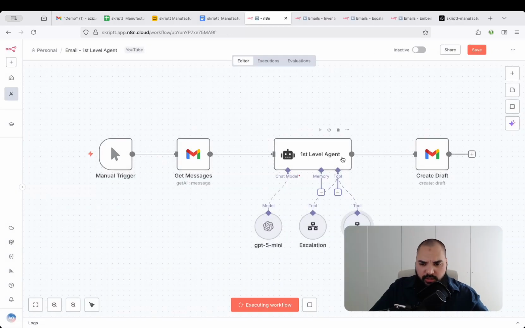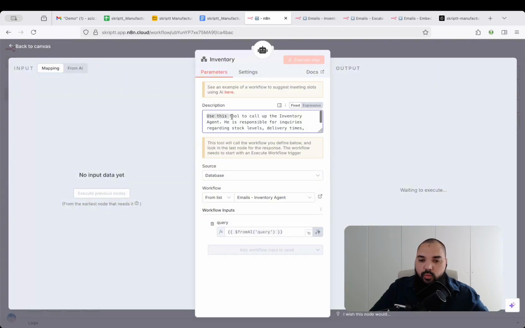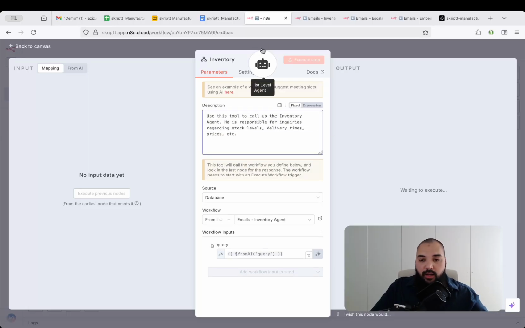So when I'm jumping into the tool, into this subnode, they are also called subnodes again, of the inventory agent, and I'm telling it what this specific tool is able to do, because this will give the first level agent another layer to better understand what he is actually capable of and what kinds of tools he has access to. And this is something like this. So we can say use this tool to call up the inventory agent. He's responsible for inquiries regarding stock levels, delivery times, prices, etc. Right? And this is already enough.